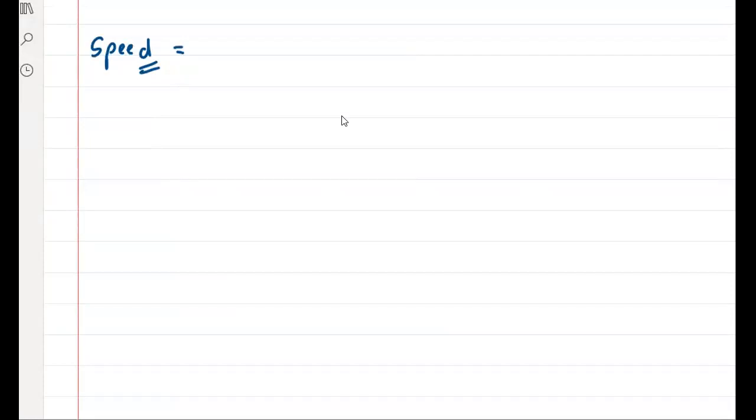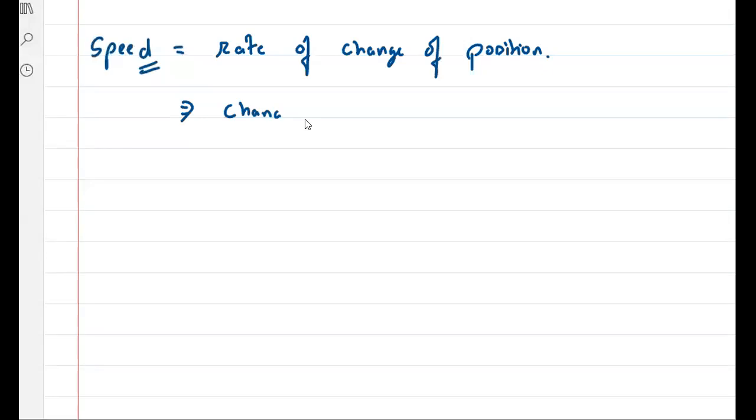Distance by time. Rate of change of, tell me what? Position. Okay, right? Or it is change in position with respect to time. ठीक है? Clear है? Right? So I can say, sir, speed is what? Change in position, right?